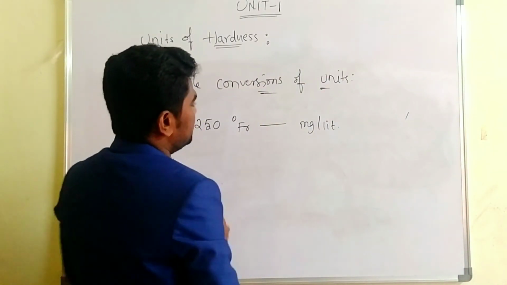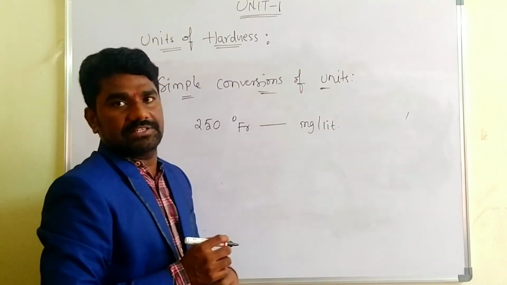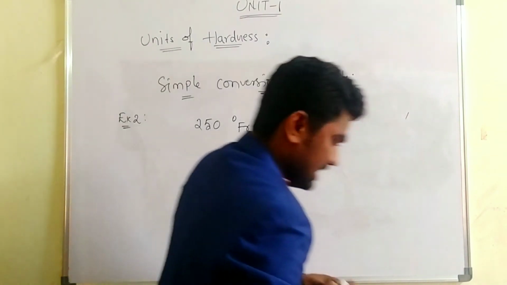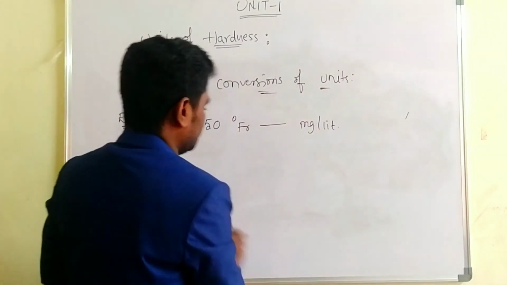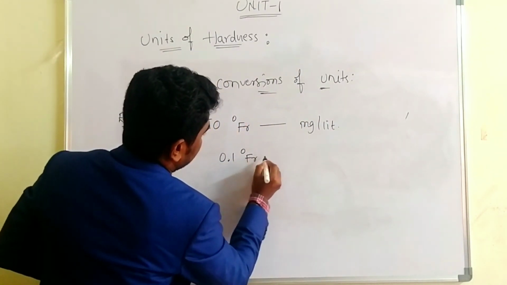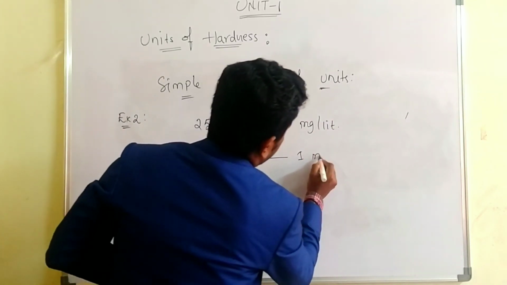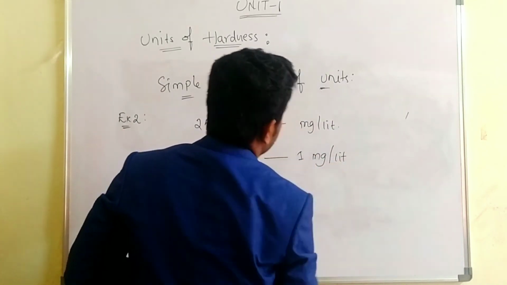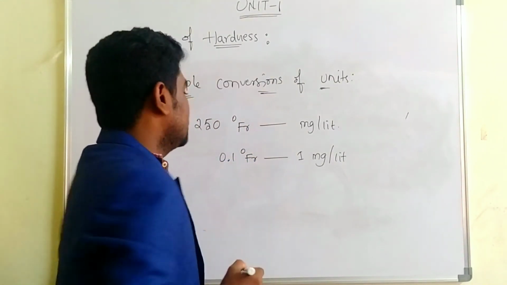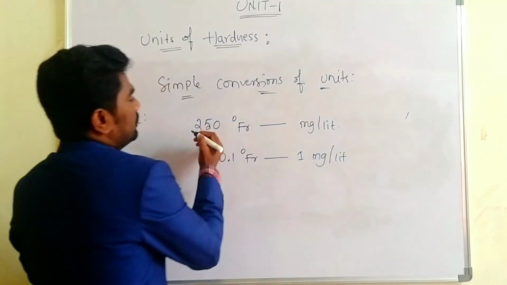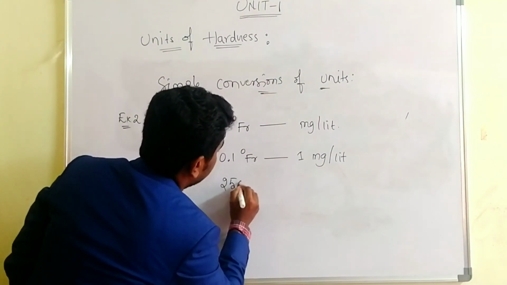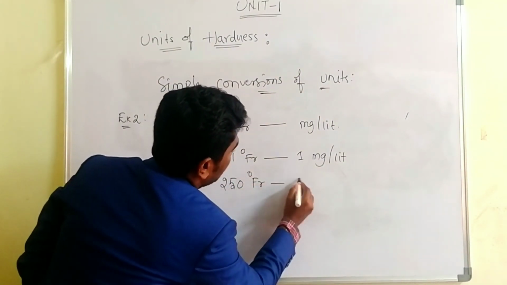We know the relation between degree French and mg per liter, isn't it? Here 0.1 degree French is equal to 1 mg per liter. From the relation between the units, we know this relation. Is it clear? So here how many degree of French is there? Value 250. So 250 degree French value, how many mg per liter?